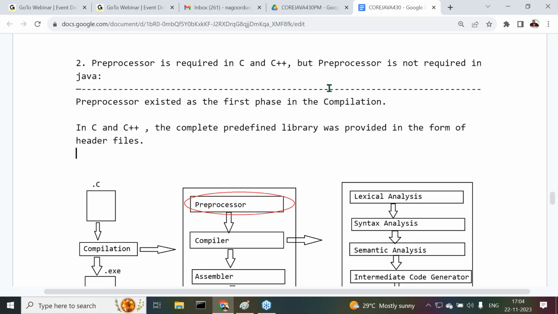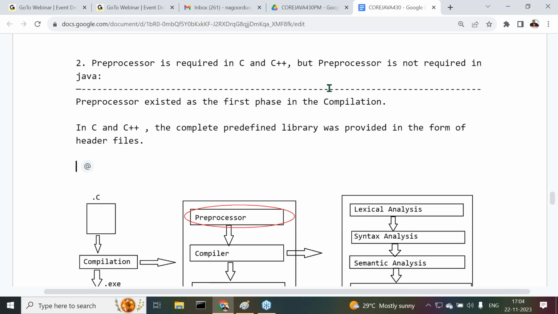Am I right or not? Can you tell me examples for the header files?